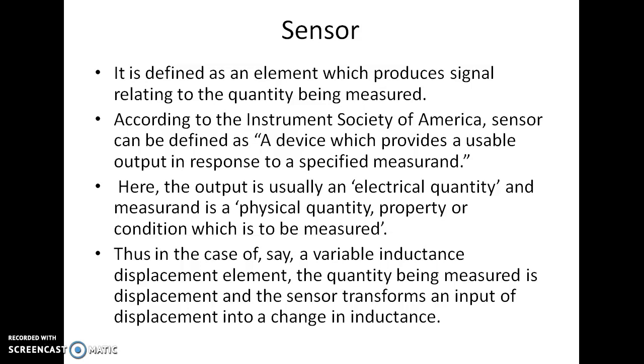Suppose an element is previously in a position, then it is shifted to another position. The distance between the initial and final position is our displacement. That displacement will be sensed or measured by the sensor. Here we are using a variable inductance sensor. By using the principle of inductance, it will measure the displacement of the particular element or object.